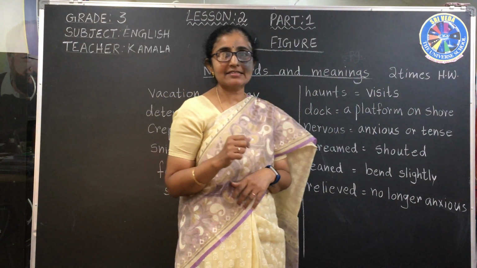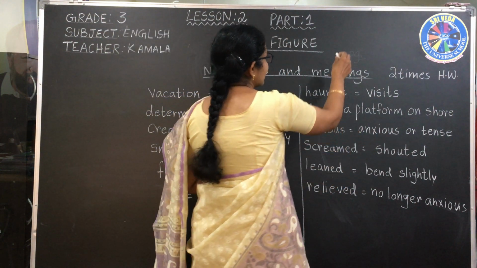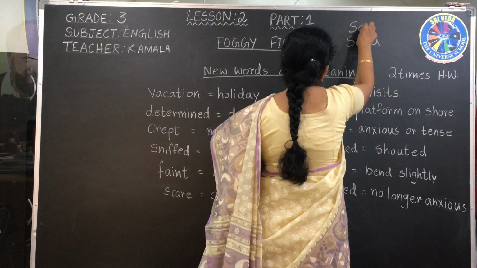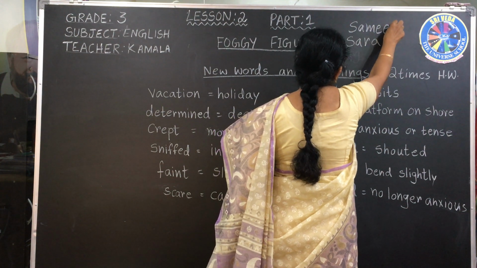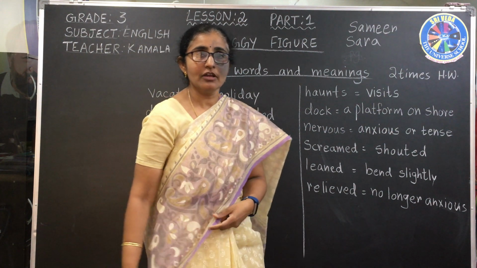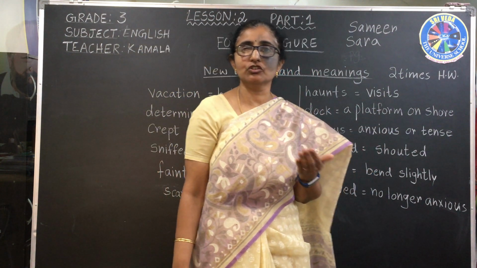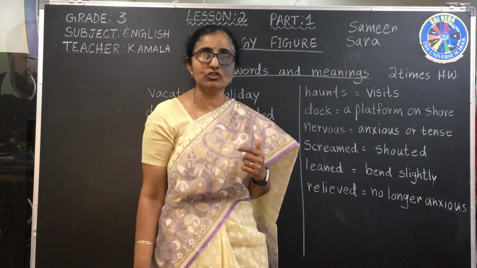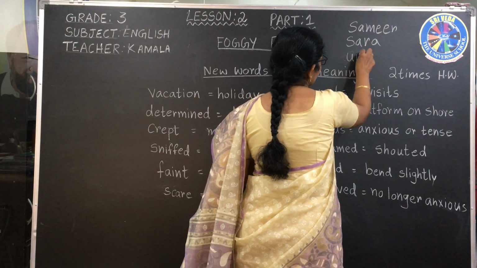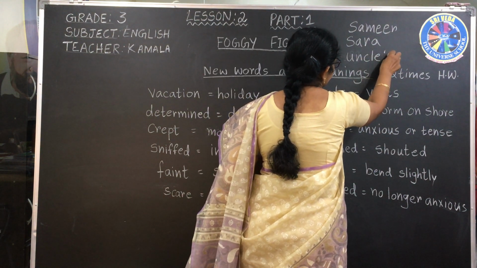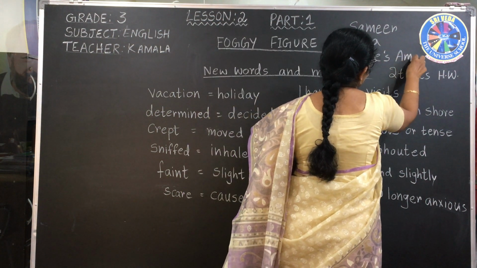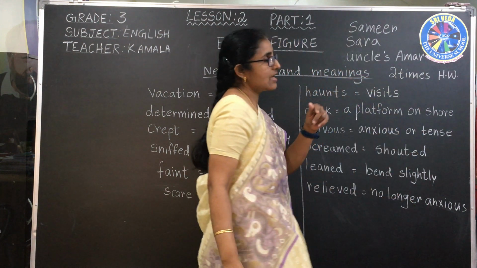So let us see what the lesson is. In this lesson, it is about 2 children, Sarah and Sameer. These 2 are brother and sister. Sameer is the brother, Sarah is the sister. So what they did during the vacation, during the school holidays, they went to their uncle's house. Uncle is who? Amar. They went to their uncle Amar's house.